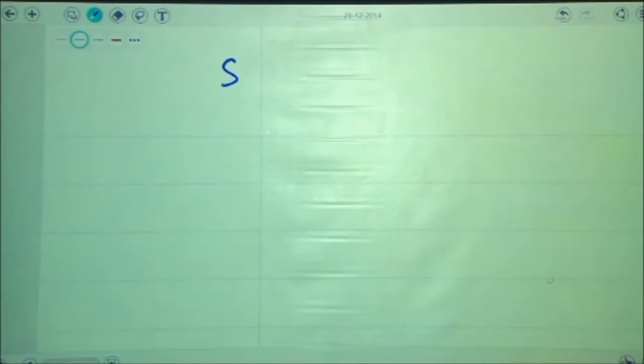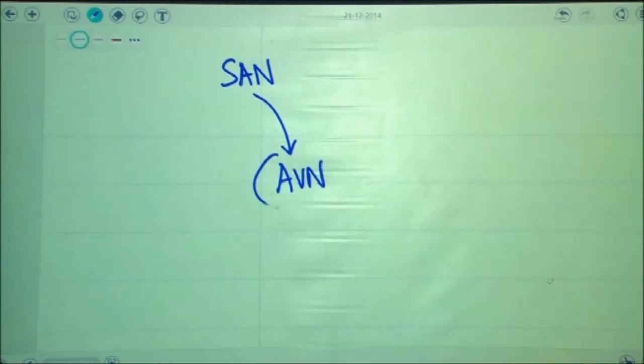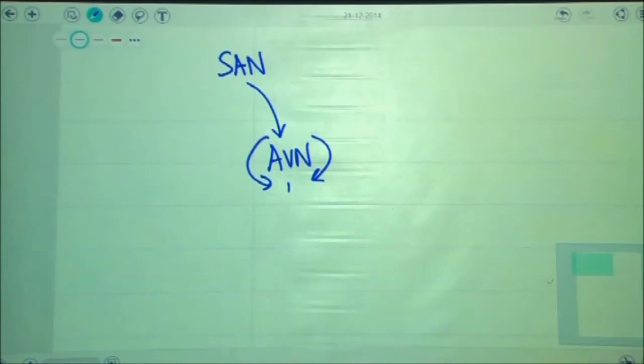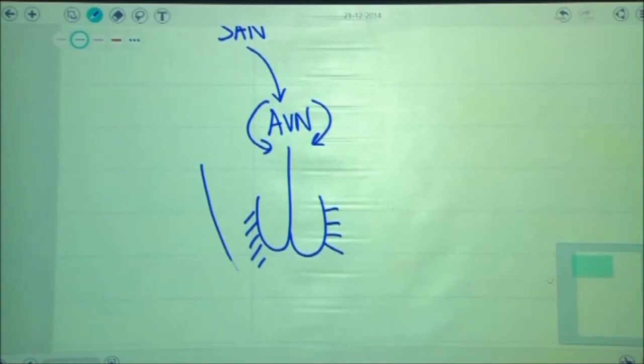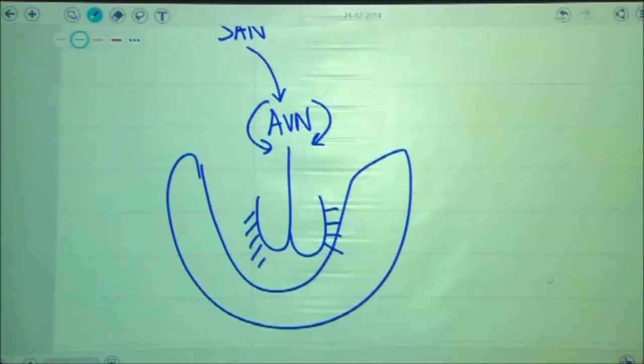I would like you to spot the differences in the sketch that I created earlier before you and the one that I am making right now. The current in the heart goes from SA node to AV node, then to the bundle of His, then to the Purkinje fiber, and then the current goes into the cardiac muscle.